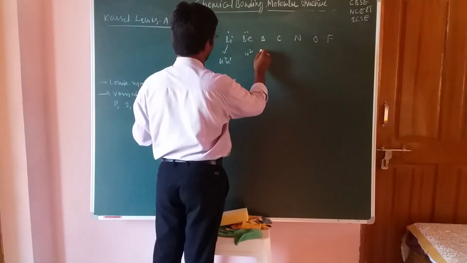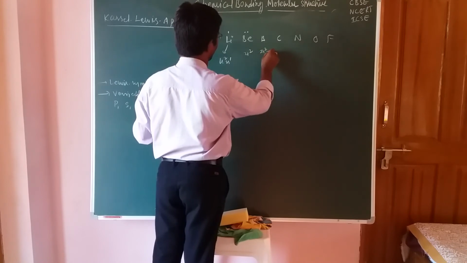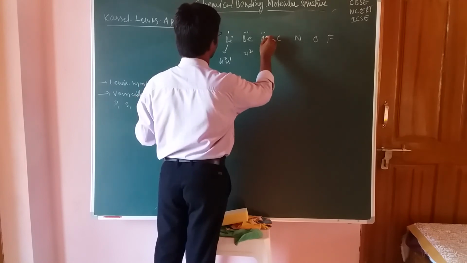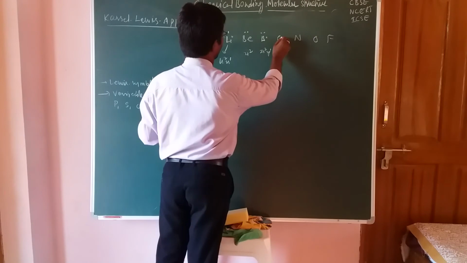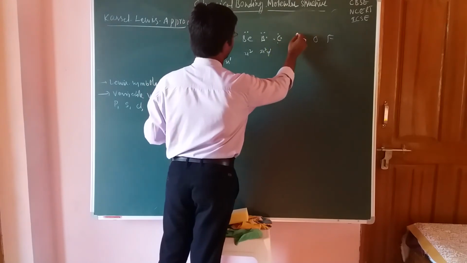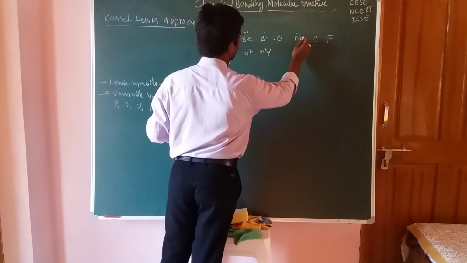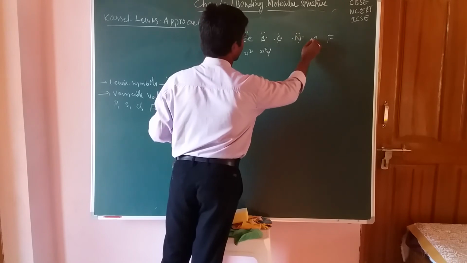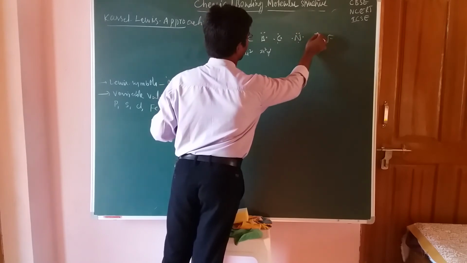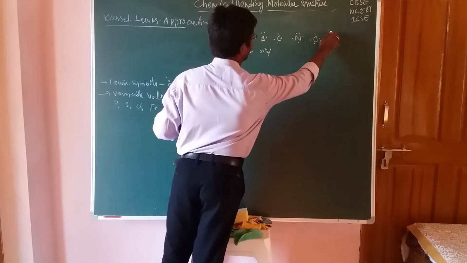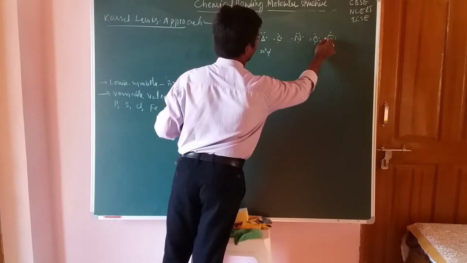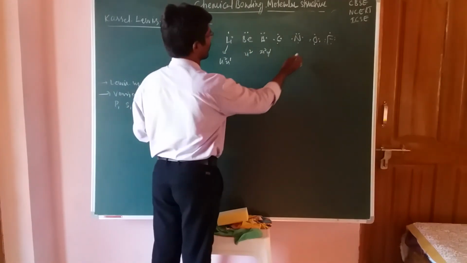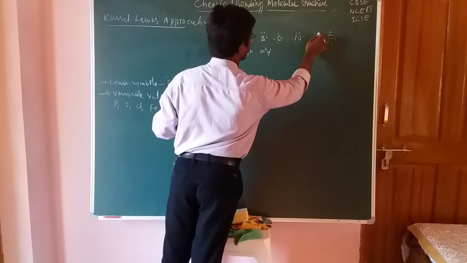Then 2s2 and 2p1, so 3 electrons are present. Now 4 electrons are present. One lone pair and 3 unpaired electrons are present. Then lone pairs and 1 unpaired is present. These are the numbers of lone pairs and unpaired electrons, and where the unpaired electrons are present, that is the valency.